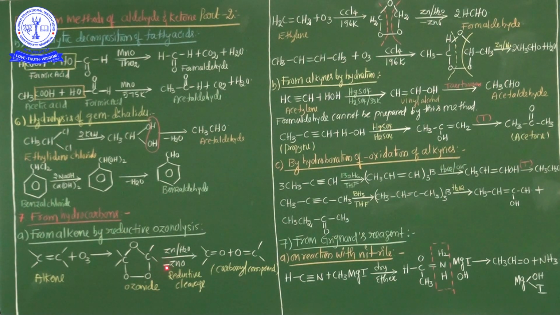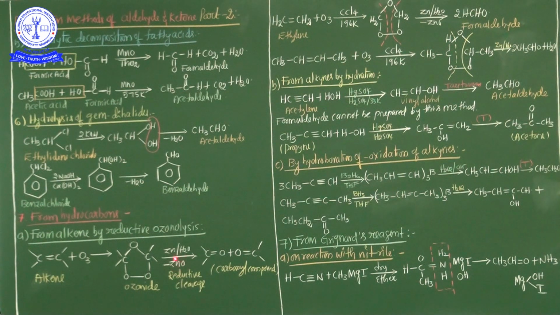It means ZnO is eliminated. This is the reductive cleavage. Reductive cleavage means cleavage is possible here and here also. In the presence of the reductive cleavage, what happened?